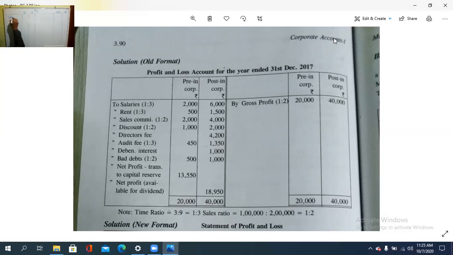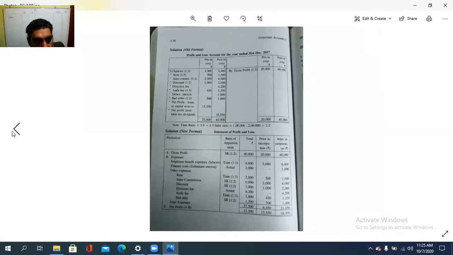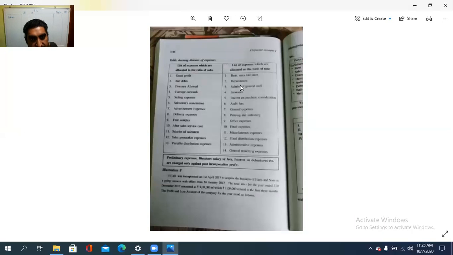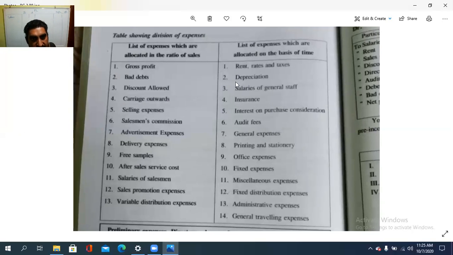Salaries. Salaries based on what? Check in this one. Salaries of the general staff. See, once again, which items have to be shared on sales? Gross profit, direct discount allowed, carriage outwards, selling expenses, salesman commission, advertisement expenses, then delivery expenses, free samples, after sales services, after sales service cost, then salaries of salesman, sales promotion expenses and variable distribution expenses.